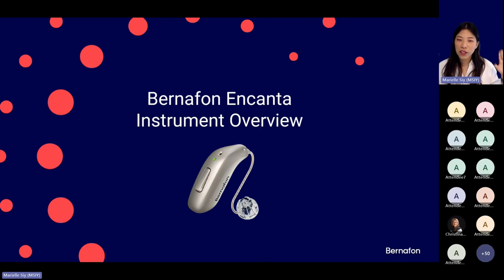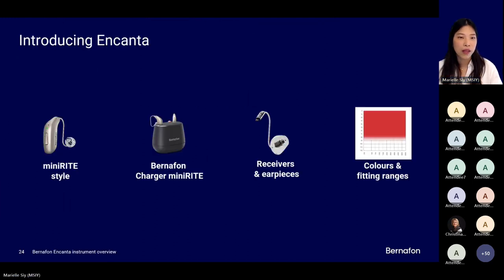So now that we got the technology out of the way, let's talk about the beautiful new products we have with Encanta. Encanta is available in the new mini-right style, and we are also introducing, of course, a new charger, and that is the Bernafon charger mini-right. We also have the new receiver that's called the MiniFit Detect, and a variety of earpieces, including the new Microshell Detect. And we also have a line of fresh colors and fitting ranges.